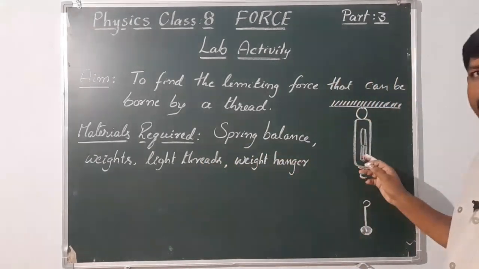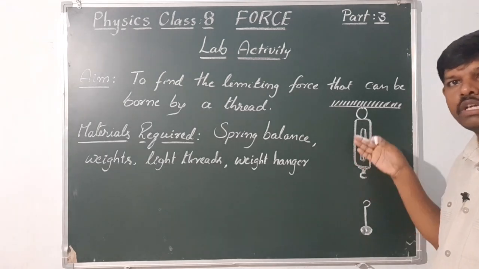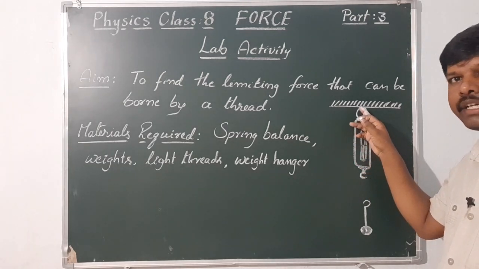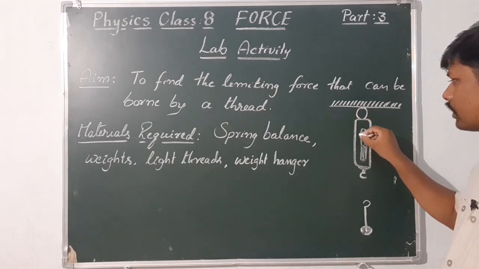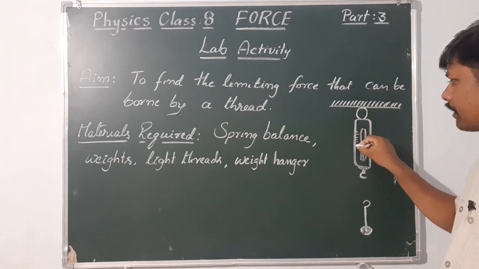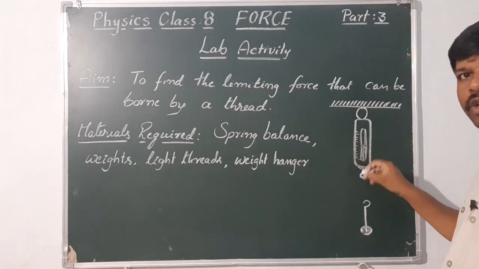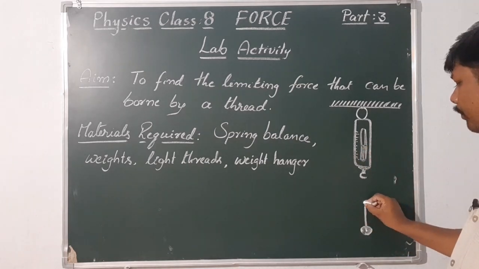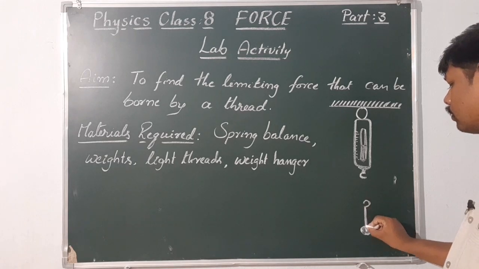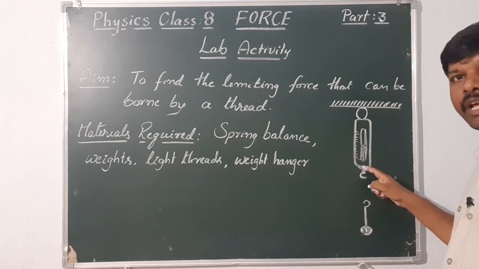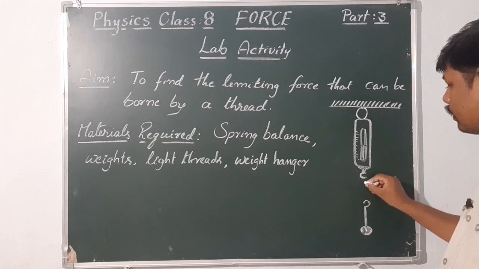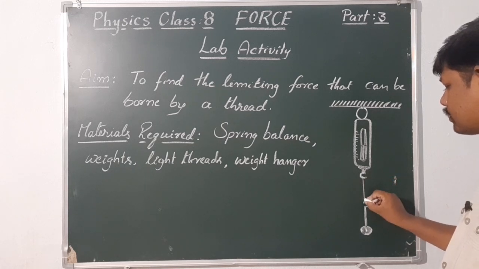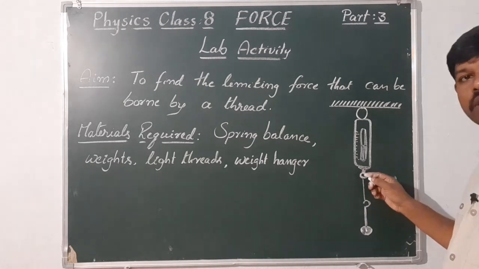Now, as shown in the figure, we have to make an arrangement. We hang the spring balance to the ceiling, and here you can observe the readings on the surface of the spring balance. You can watch the figure in the textbook also. This is the weight hanger. We have to connect the spring balance and weight hanger with threads. We take the threads one by one and connect.